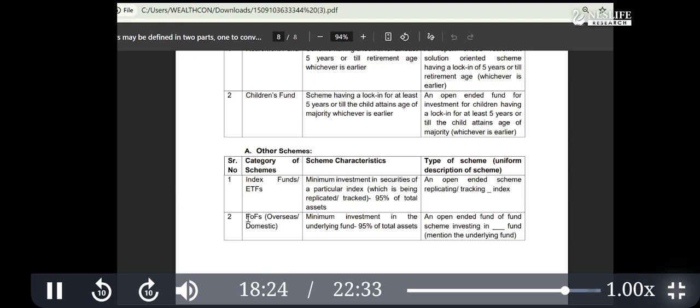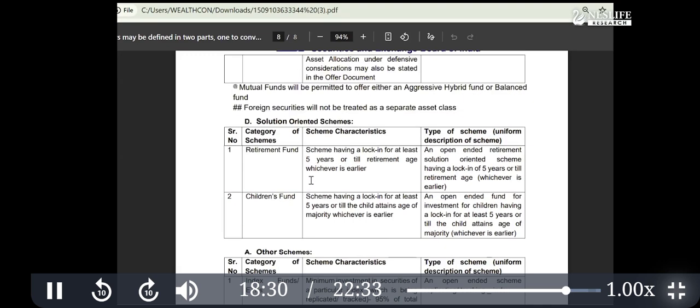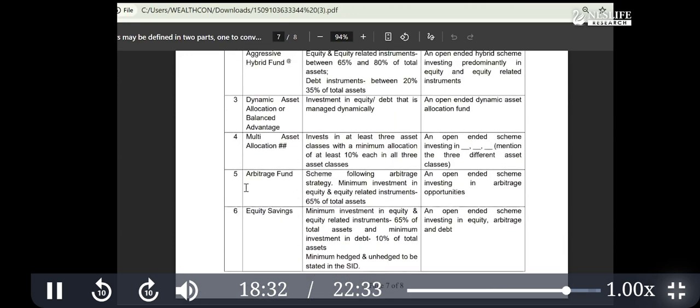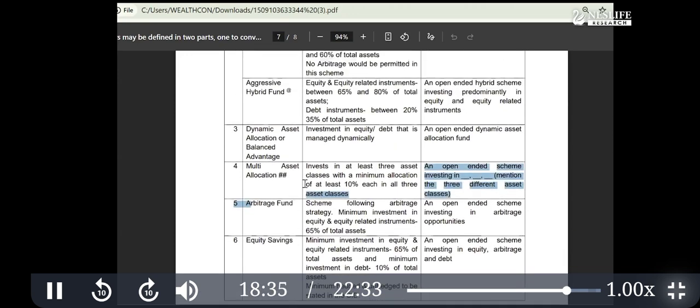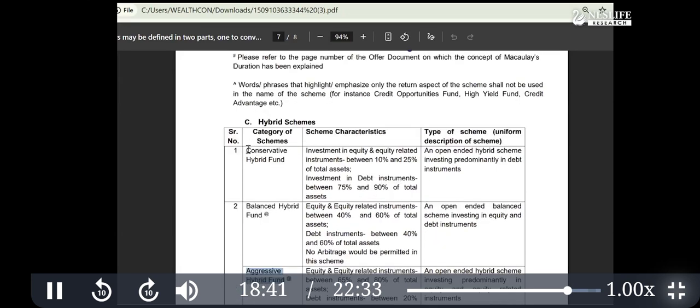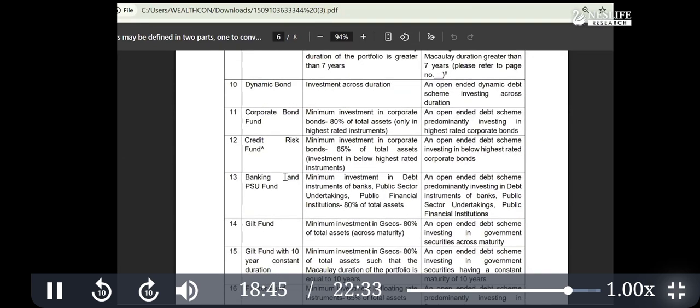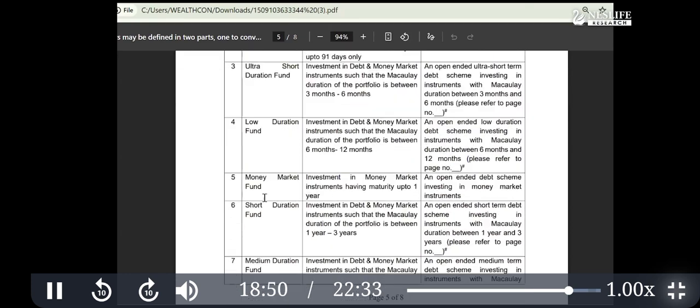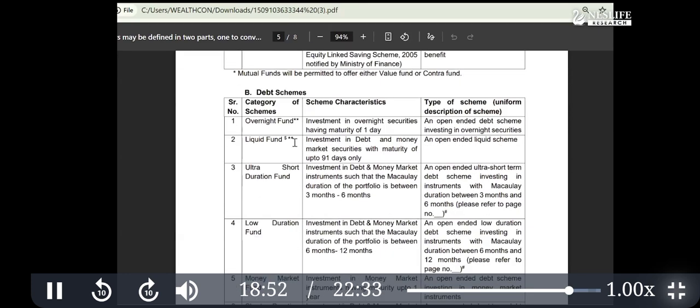So you will invest in, write down, first index funds, ETF, maybe funds of funds, third, arbitrage fund, fourth, then aggressive hybrid, fifth. Okay, maybe conservative hybrid if you are a senior citizen. Next, then gilt fund. Okay, gilt fund, then money market fund, liquid fund, and overnight fund.